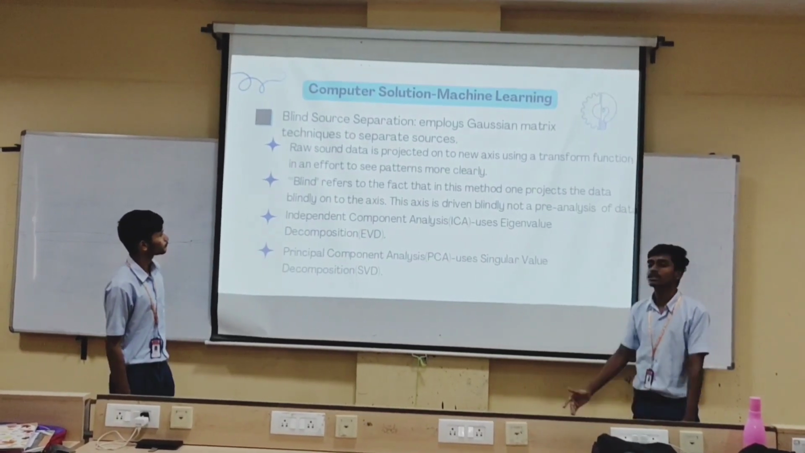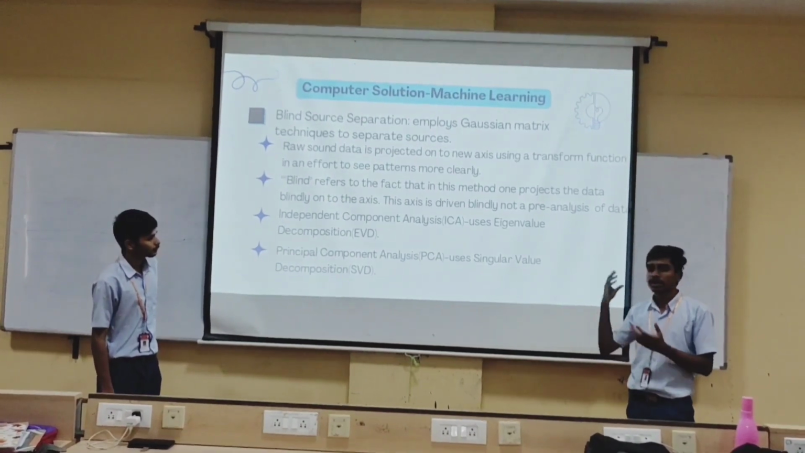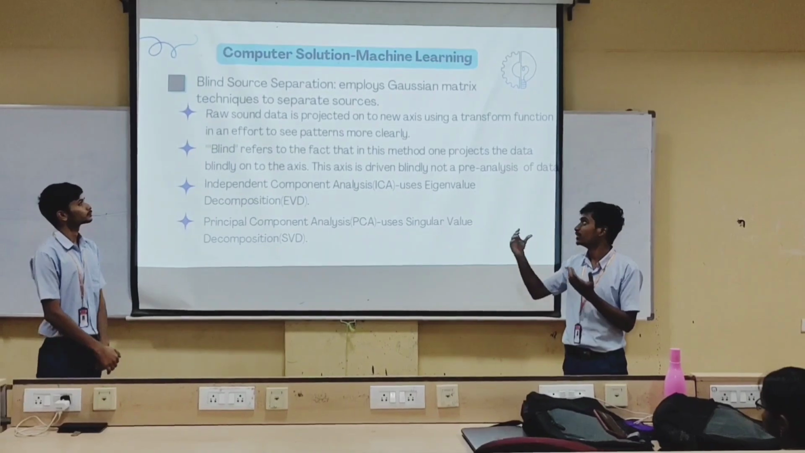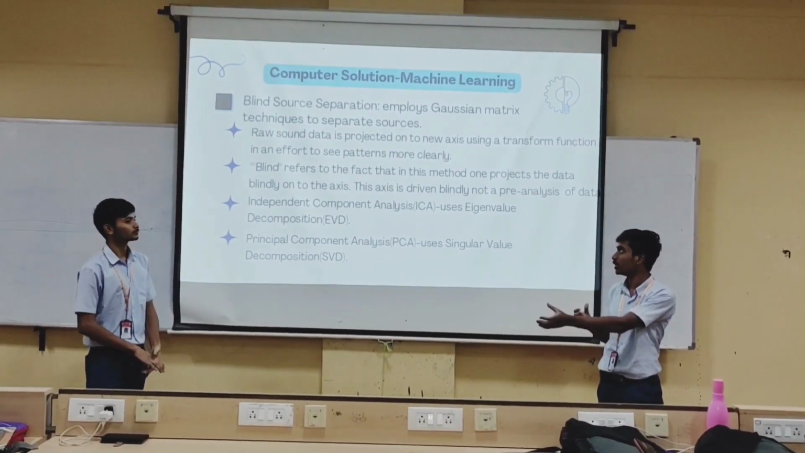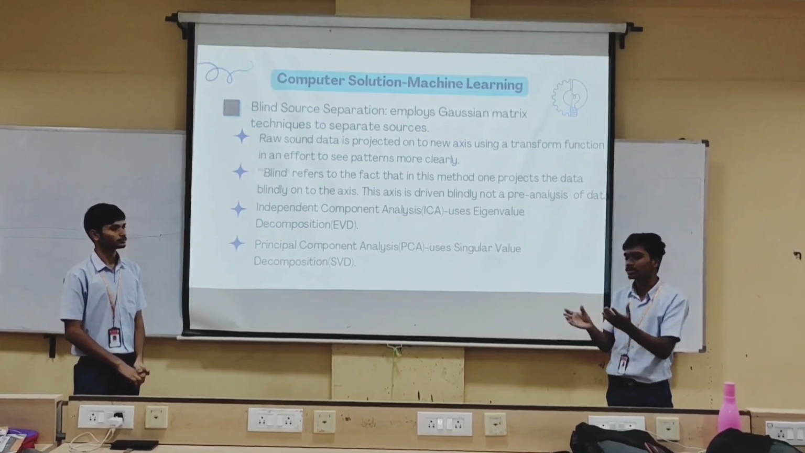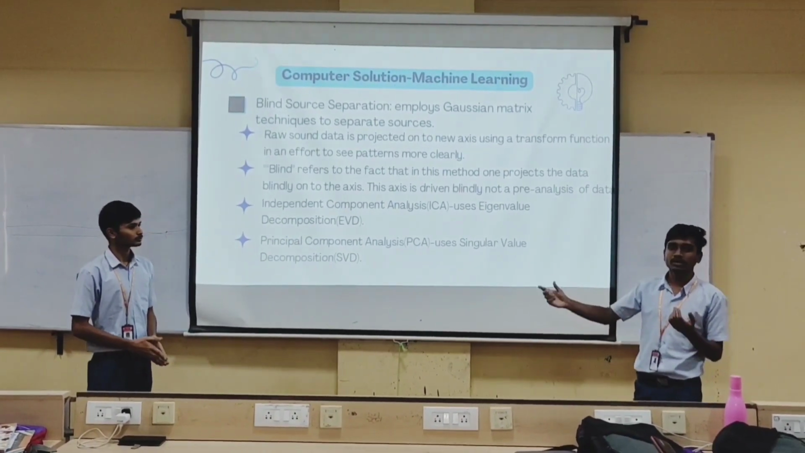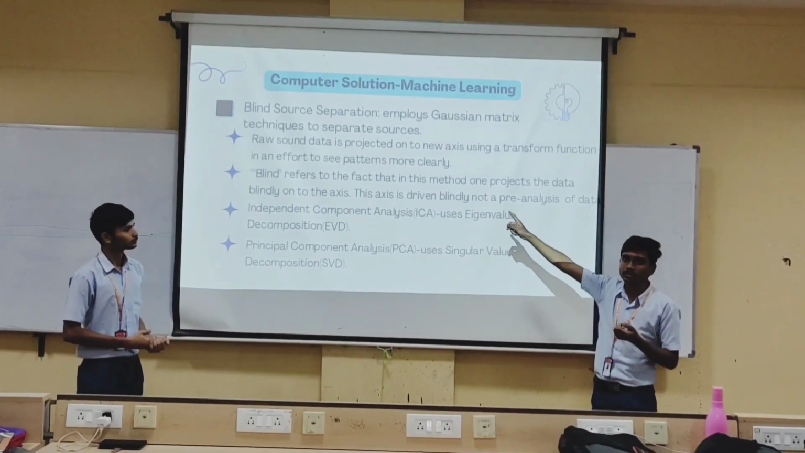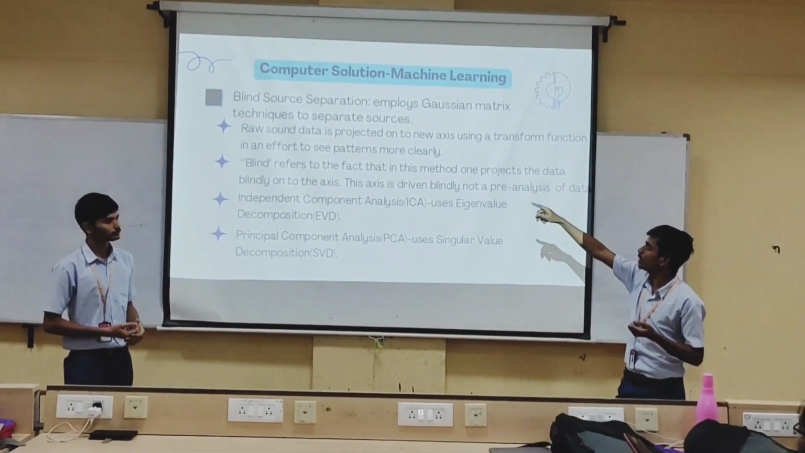Let's see how our brain processes this and how we overcome the cocktail party effect. Now let's see how we can feed this information into a computer and how it will separate these two individual sources. There are many methods to do this. One of them is called the blind source separation method. It comes under machine learning methods.